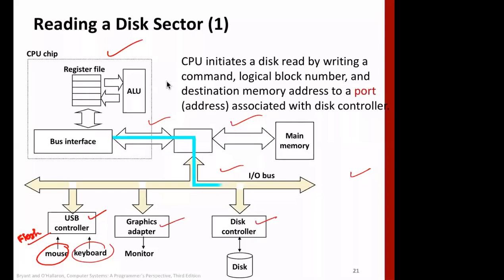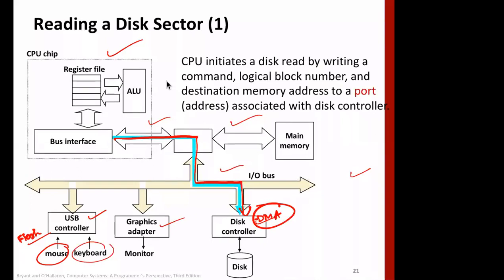So next step is that if you have to do reading from the disk, then the processor communicates with the disk controller. This controller also has a DMA controller built in, so it is responsible for the DMA function, direct memory access.